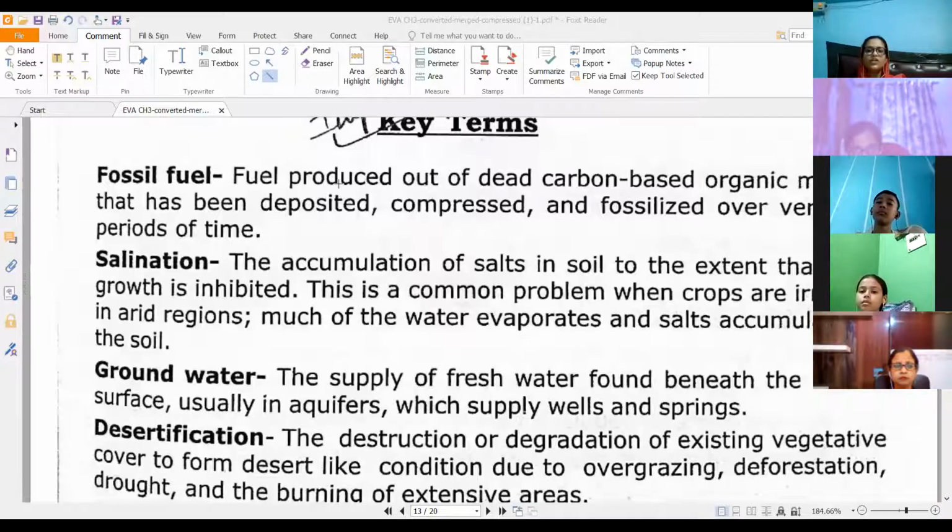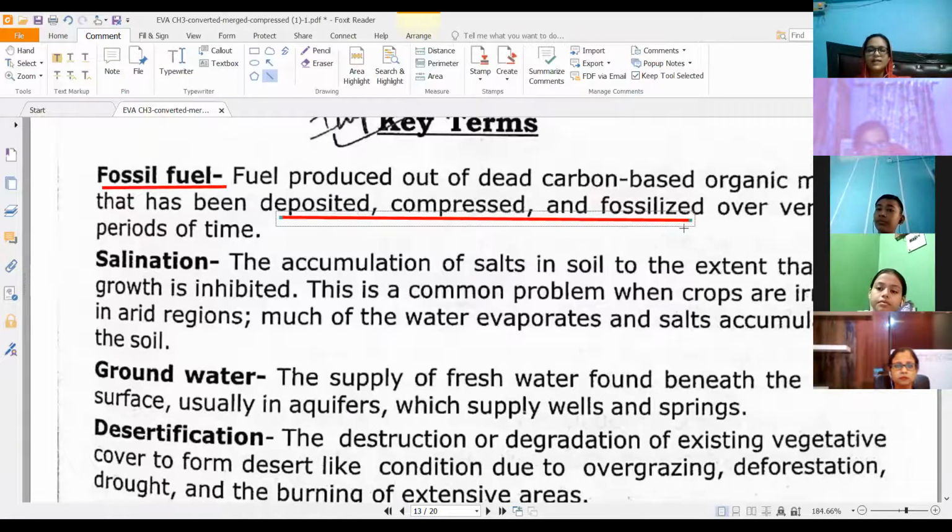This was all about the chapter. Then you have these key terms, that is fossil fuels. Fossil fuels are produced out of dead carbon based organic material, and they have been formed over a large period of time, millions and millions of years they take to form. They are deposited, compressed, and then fossilized.